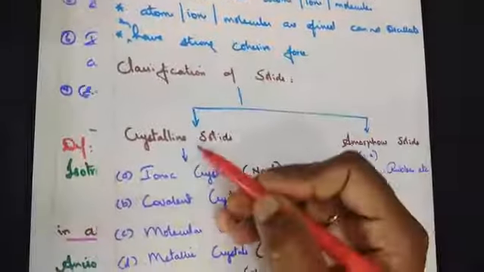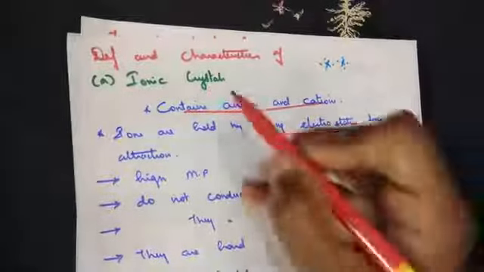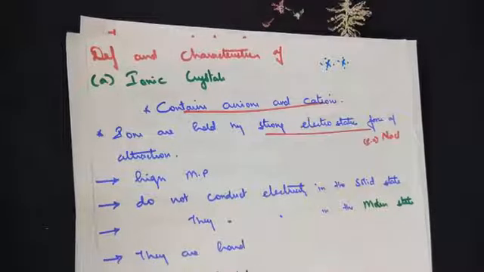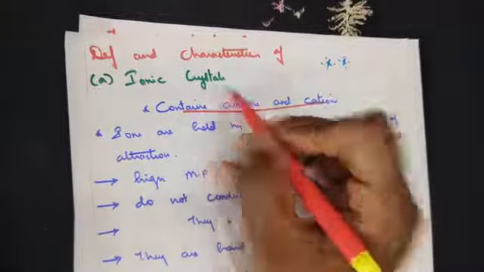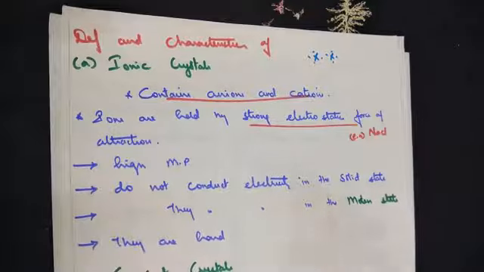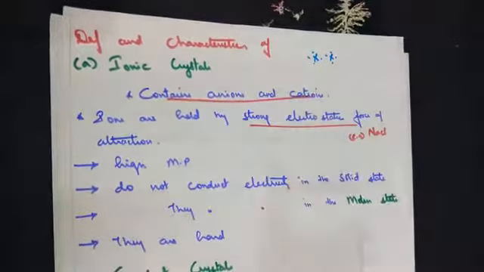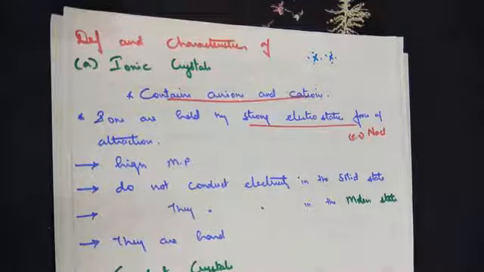Moving on to, as I have told you, our syllabus is crystalline solids. We will see them one by one in detail along with their characteristics. So the first one, definition and characteristics of crystalline solids. Under that, first one, ionic crystal. The word ion itself you will be able to understand. These are made up of positive ions and negative ions. Ionic crystals contain anions and cations, that is, positive and negative charged ions.